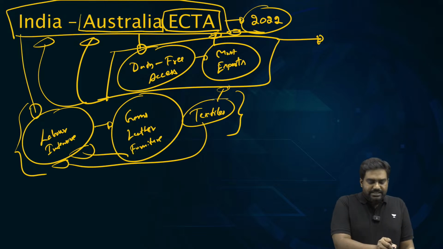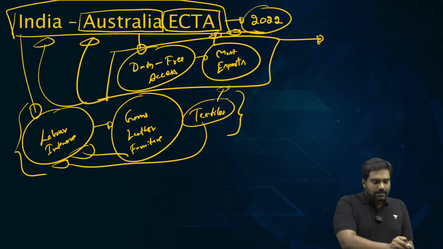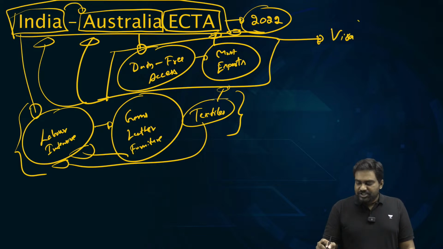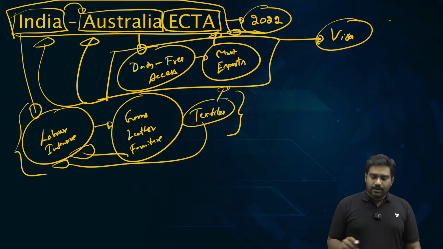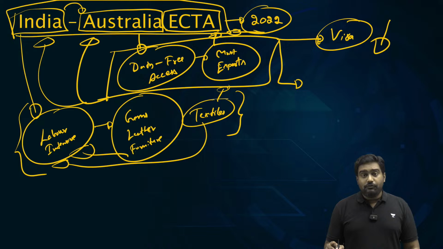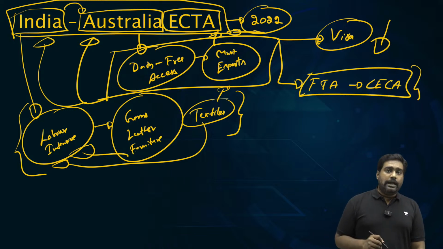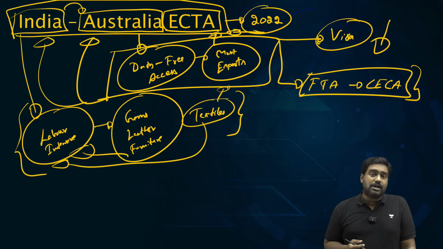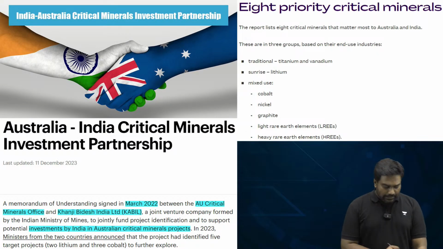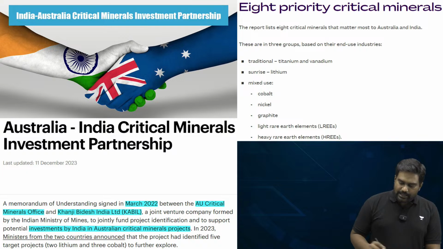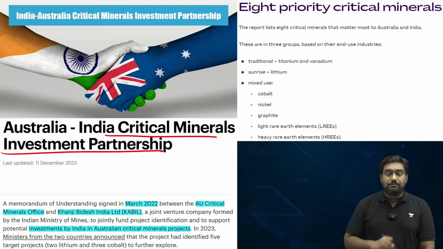We are getting access to high quality Australian products. India's exports to Australia also has gone up significantly. The visa regime has been simplified and liberalized for skilled and qualified Indians. And we are also negotiating a full-fledged FTA. We are negotiating a comprehensive economic cooperation or partnership agreement, and we hope to have a full-fledged FTA in the coming future. And if you look at other critical areas, India, Australia have launched a critical mineral investment partnership.